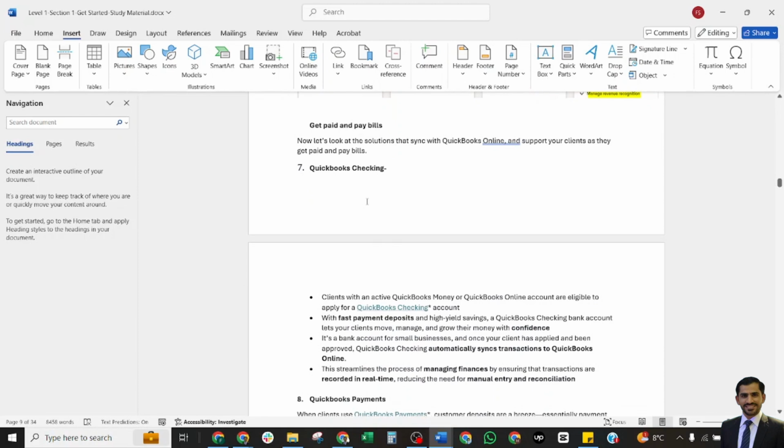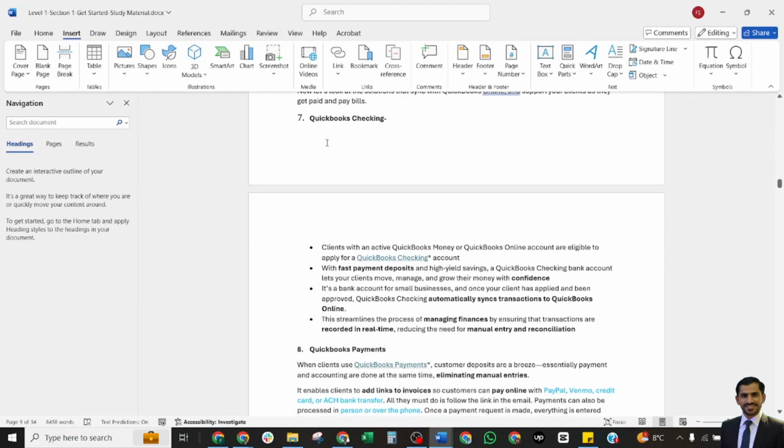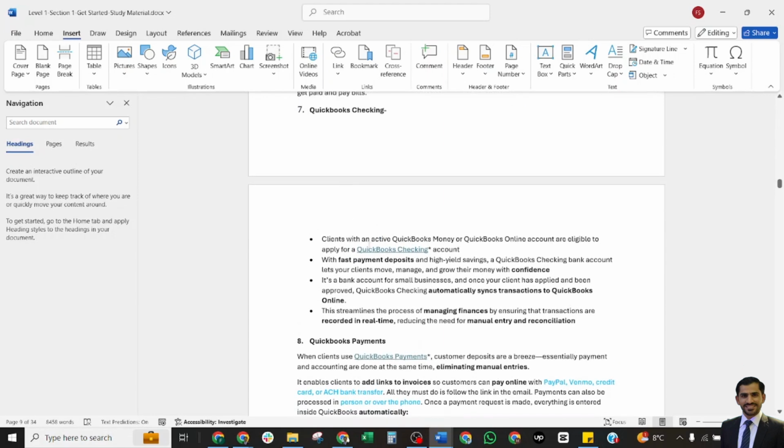So now let's look at the solutions with QuickBooks Online and support your clients as they get paid and pay bills. QuickBooks Checking: clients with an active QuickBooks Money and QuickBooks Online account are eligible to apply for a QuickBooks Checking account.